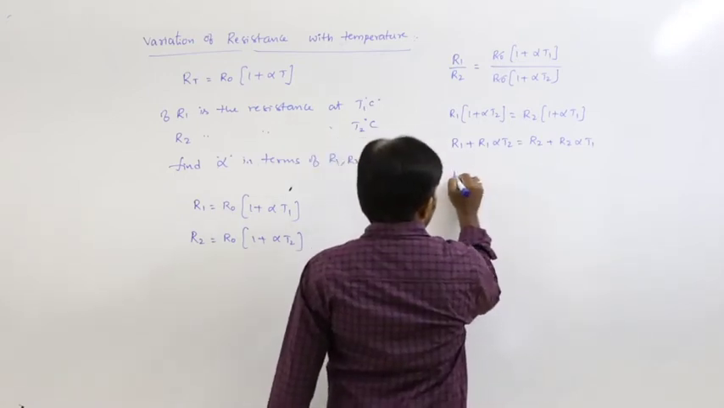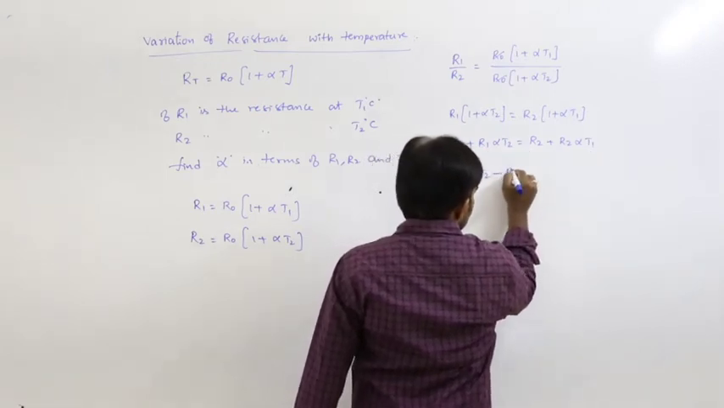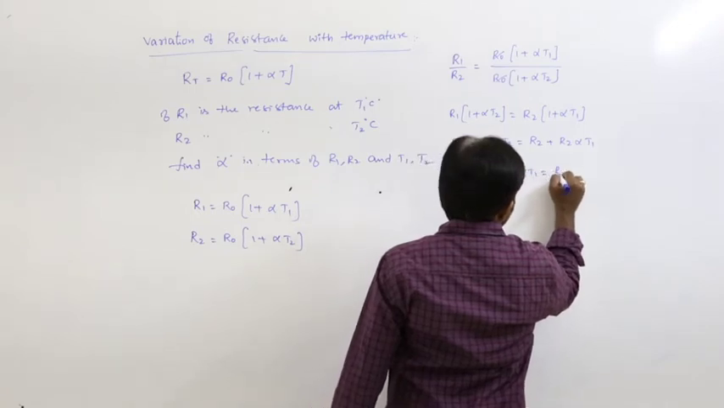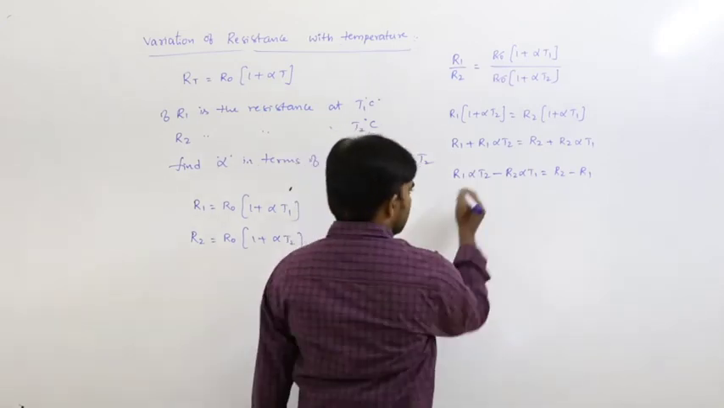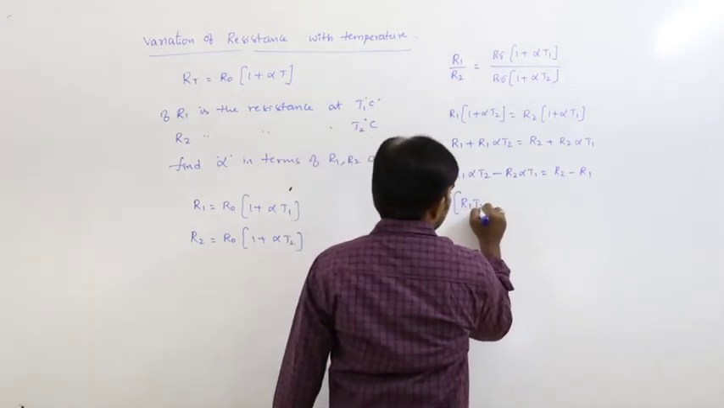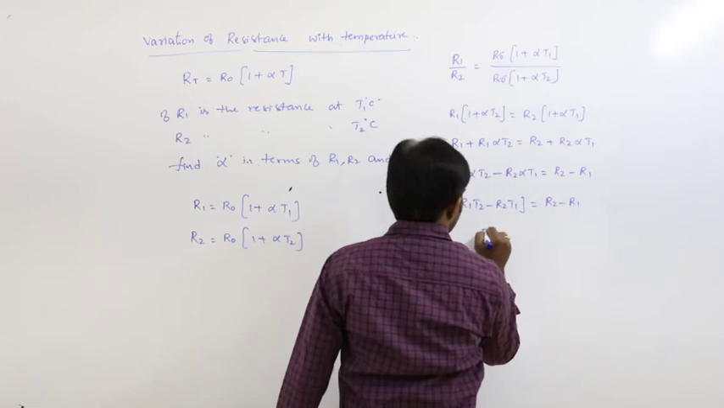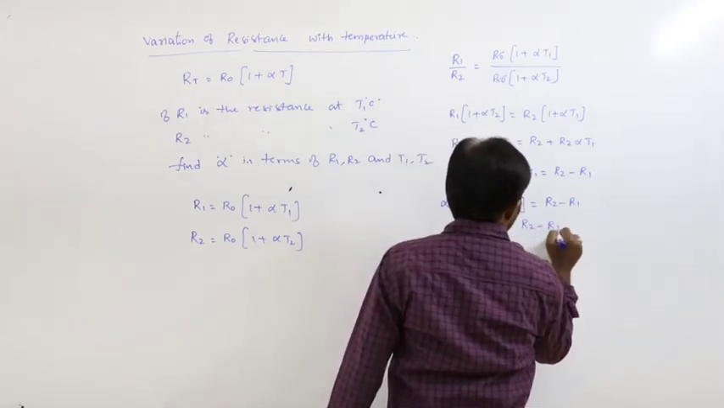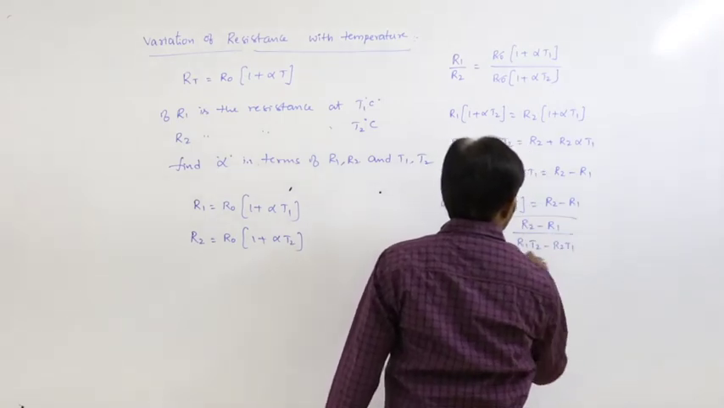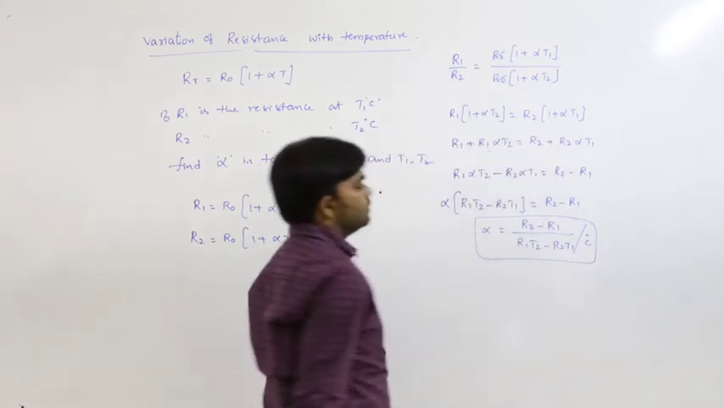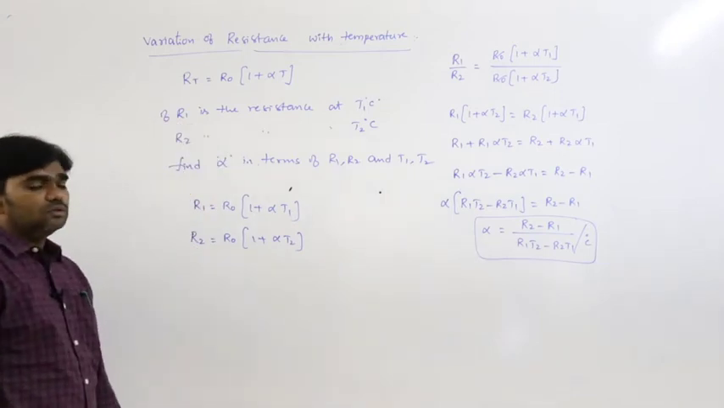So R1 alpha T2 stays, and this comes to this side: minus R2 alpha T1 is equal to R2 minus R1. Here alpha is common: alpha times R1 T2 minus R2 T1 is equal to R2 minus R1. Therefore, alpha is equal to R2 minus R1 by R1 T2 minus R2 T1 per degree Celsius. That is the alpha value in terms of R1, R2 and T1, T2.